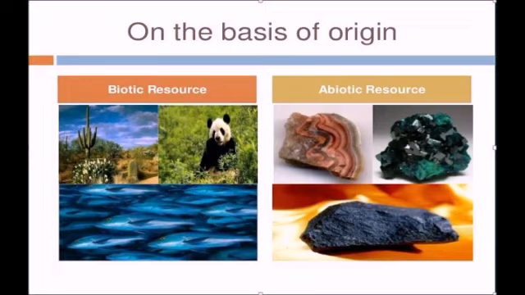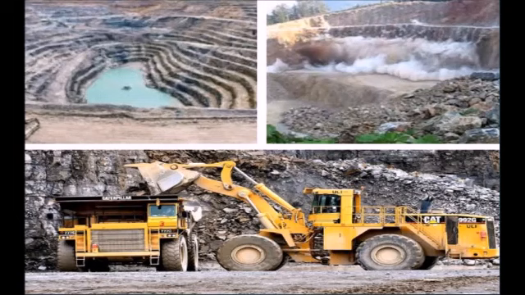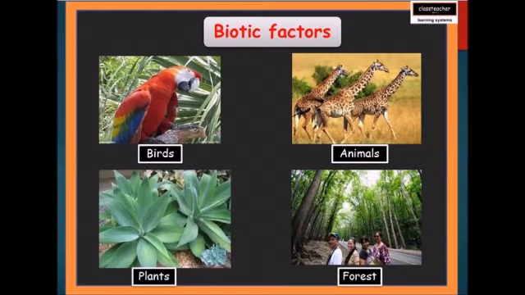Abiotic resources, which are like minerals, rock, land, these are abiotic resources, that is, which are present on the earth as it is. And biotic resources are resources which we obtain from animals or from insects or from marine animals or plants and trees. So those are called biotic resources.